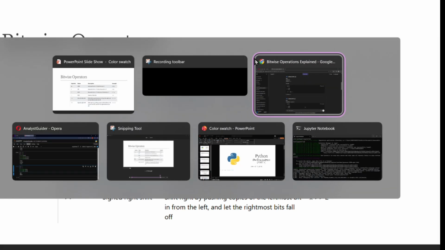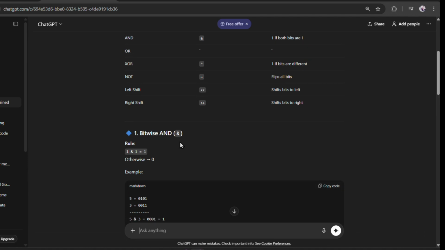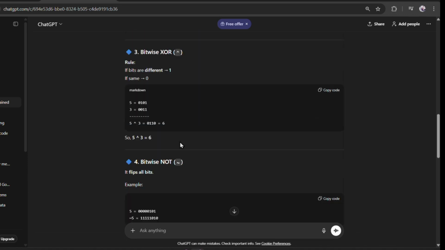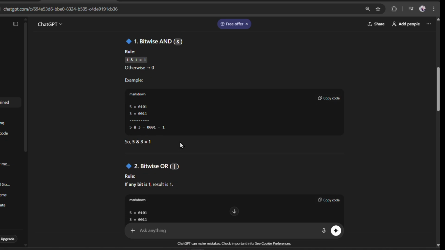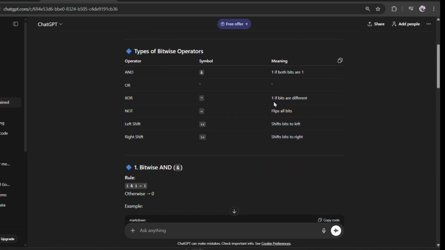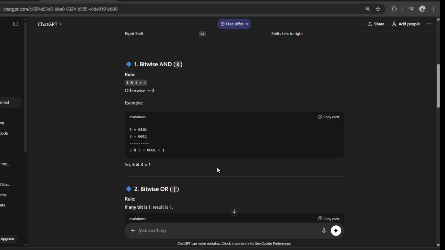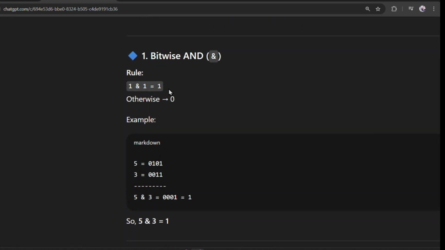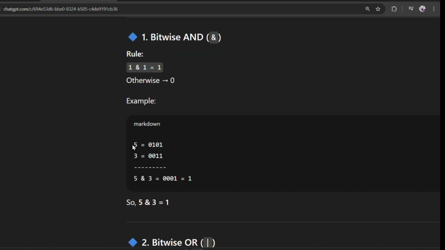So we have bitwise AND, bitwise OR, bitwise XOR, bitwise NOT, and left shift and right shift. Here you can see the rule: if both bits are 1, the final will be 1. So the rule is 1 and 1 is equal to 1, otherwise 0. The binary value for 5 is 0 1 0 1. This is 1, this is 2, this is 4, this is 8. So adding 4 and 1 gives us 5, and similarly adding 2 and 1 gives us 3.